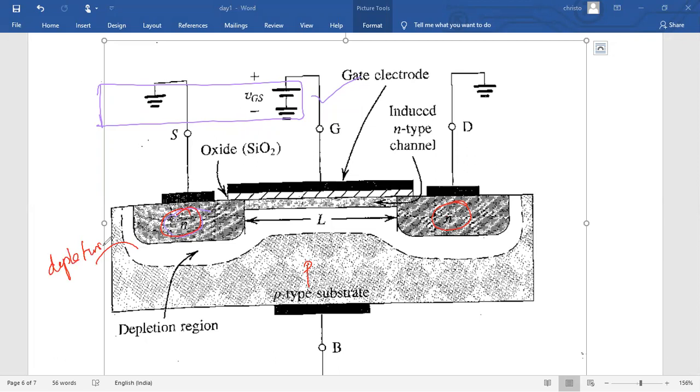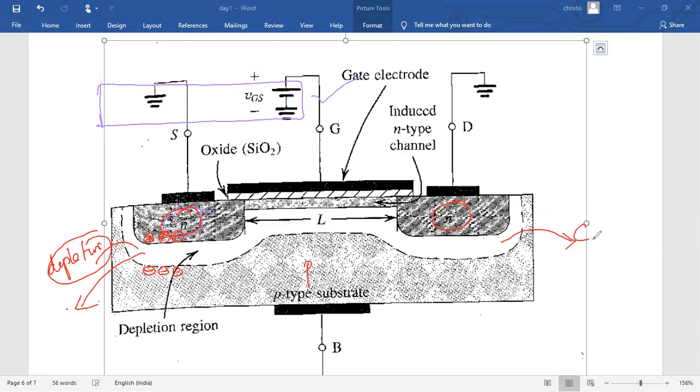Some of the holes move towards the source layer and some of the electrons move towards the substrate layer, so the depletion region is formed. Under reverse biased condition, the depletion region width will increase. This is one type of capacitor. This is normal diffusion, and under reverse bias the depletion region width increases. Due to this effect, two more capacitors are formed based on the junction, called junction capacitors.